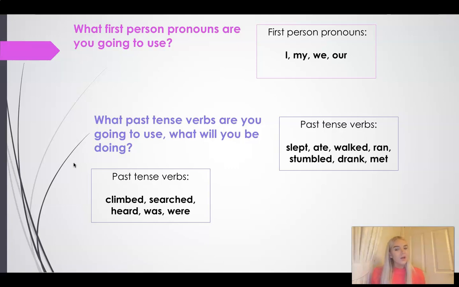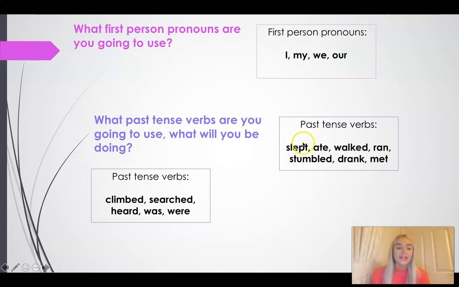But the past tense verbs are going to be different for everyone. Now you will see on the sheet that I've provided in your resource pack that there is a section for past tense verbs that you are going to be including in your diary. And when you are including these in your plan, I want you to think, well, what would I be doing in the rainforest? And I would say I would sleep.